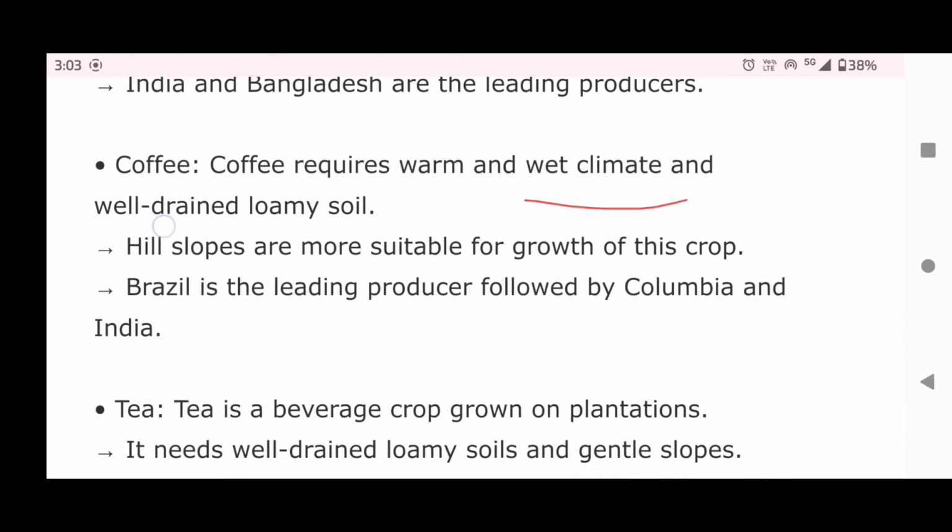Coffee. Coffee requires warm and wet climate and well-drained loamy soils. Hill slopes are more suitable for growth of this crop. Brazil is the leading producer followed by Colombia and India.